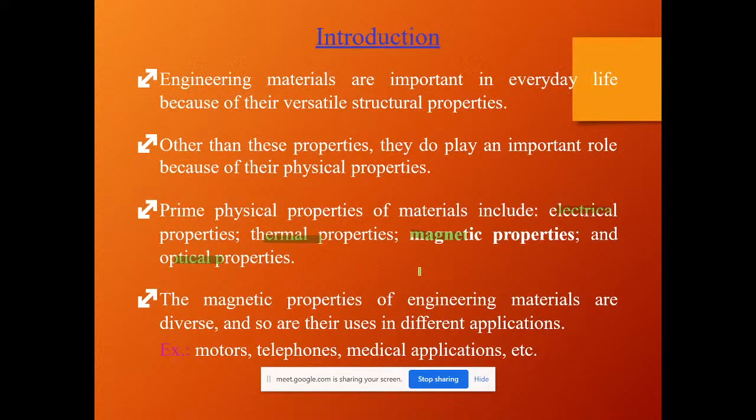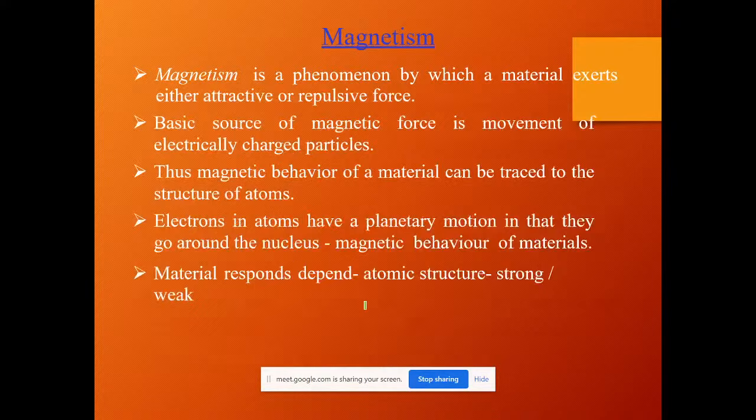Here, for machines, we generally use only magnetic property oriented elements. So the materials which are used for machine designing are magnetic property oriented. Let me give a brief idea why we are choosing magnetic properties. Magnetism is a phenomenon by which a material exerts either an attractive or repulsive force. Let me give a brief note.